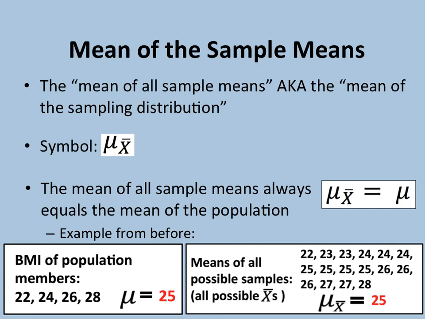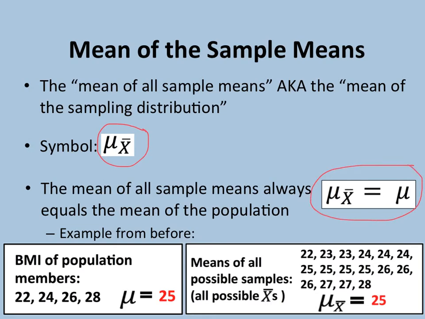There are 2 more symbols that we're going to discuss that relate to the sampling distribution of the mean. The first is the mean of all the sample means, also known as the mean of the sampling distribution. The mean of all sample means is symbolized as mu sub x bar, indicating that it is the mean of means. A property of the mean of all sample means is that it always equals the mean of the population, or mu sub x bar equals mu.